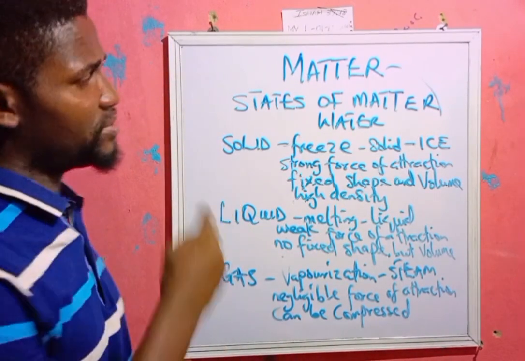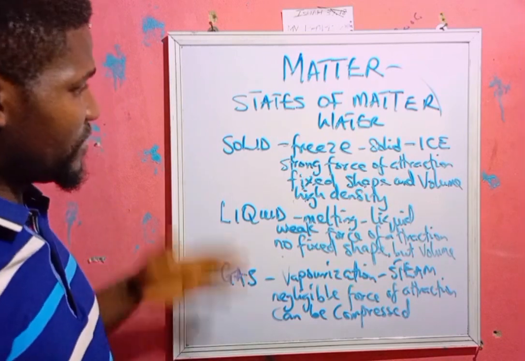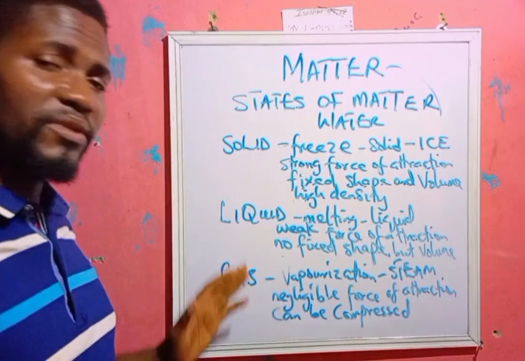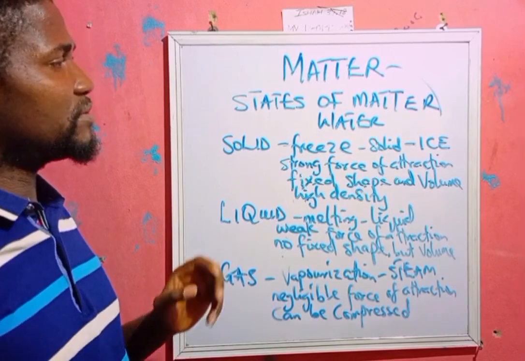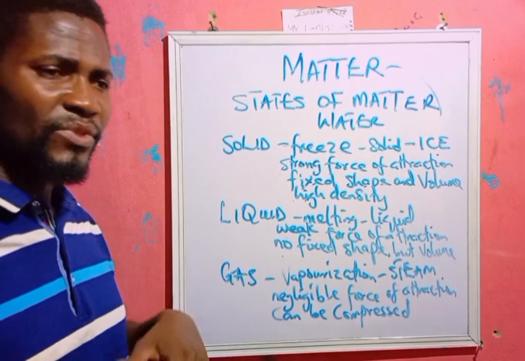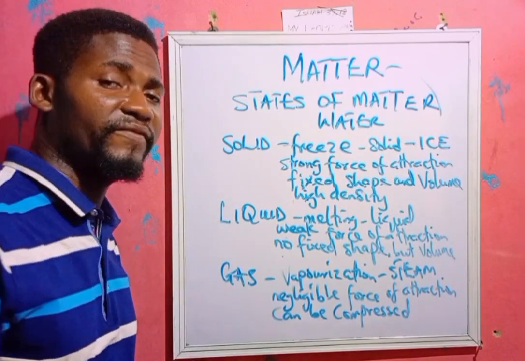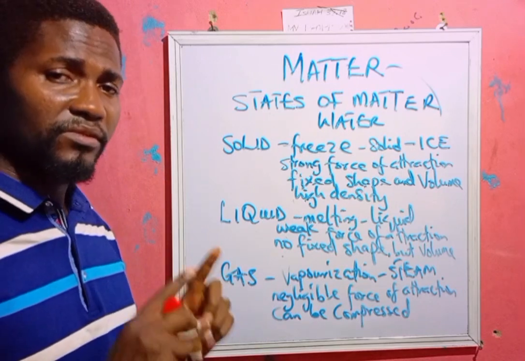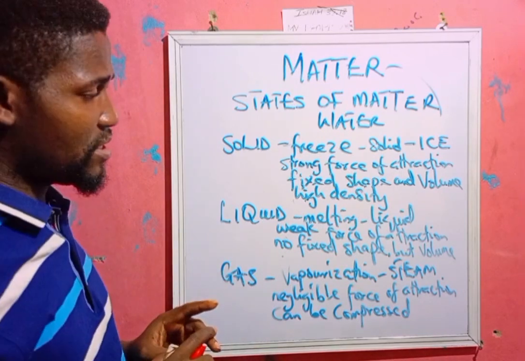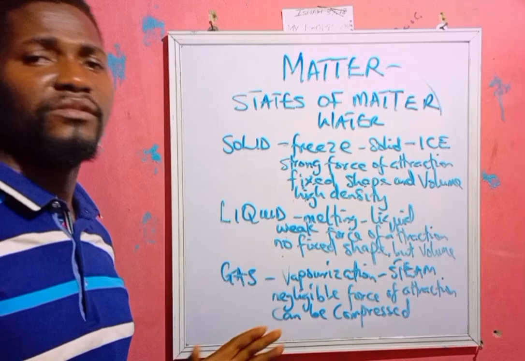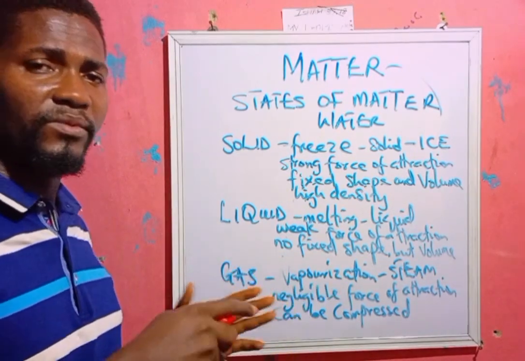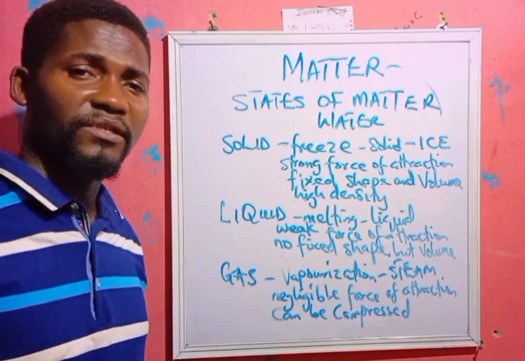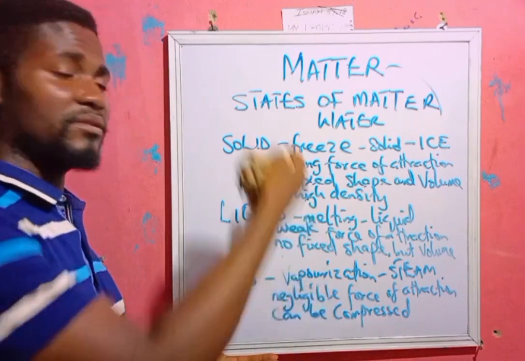Now, these are properties of the states of matter. We have looked at solid, we have looked at liquid, we have looked at gas. Now, in the next class, we'll be looking at changes that matter undergo. What are those changes? We can look at physical and chemical changes. Matter undergoes those two basic kinds of changes. Essentially, what we have discussed here, states of matter, where we pointed out the change from one state to the other, and the properties, is under physical change because we can easily get back solids from gas.